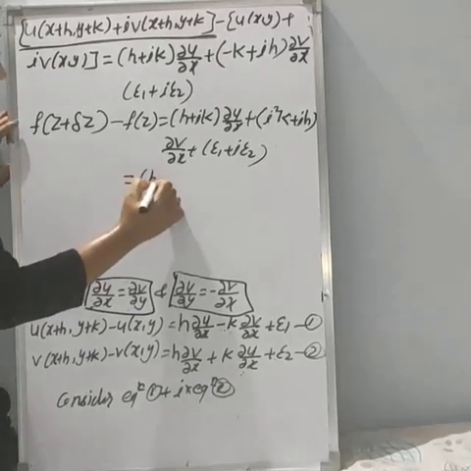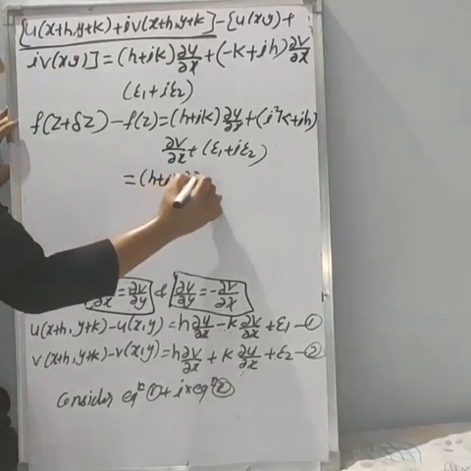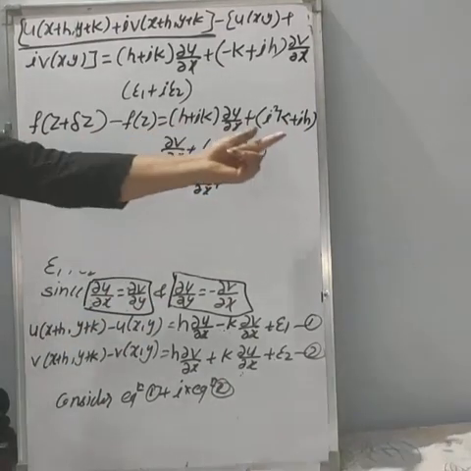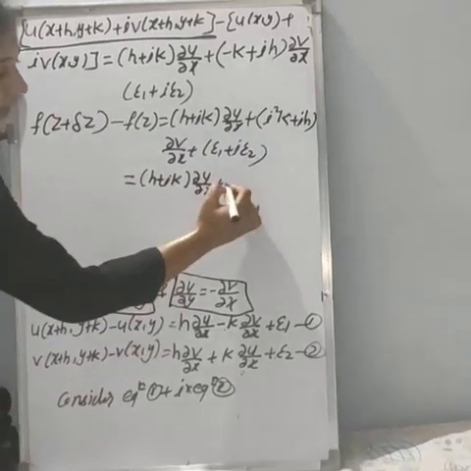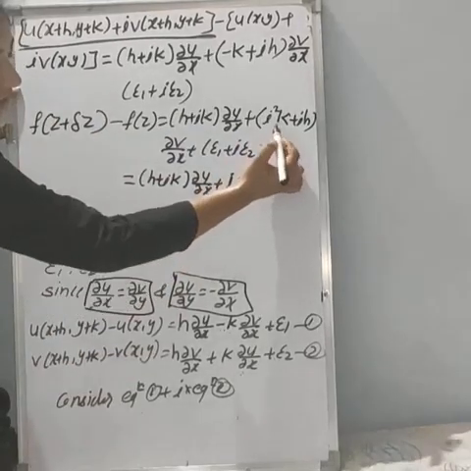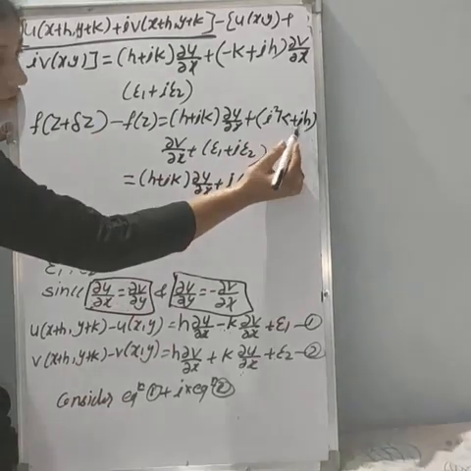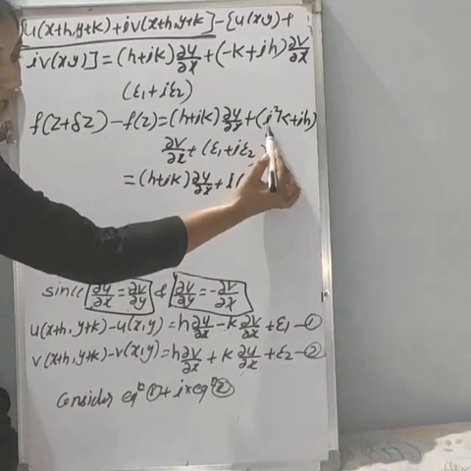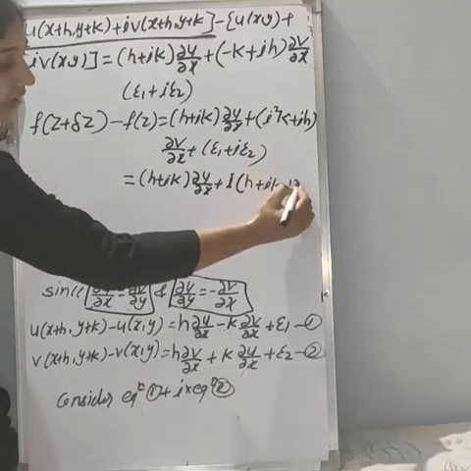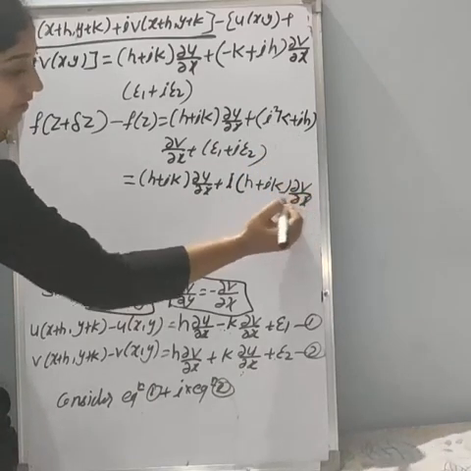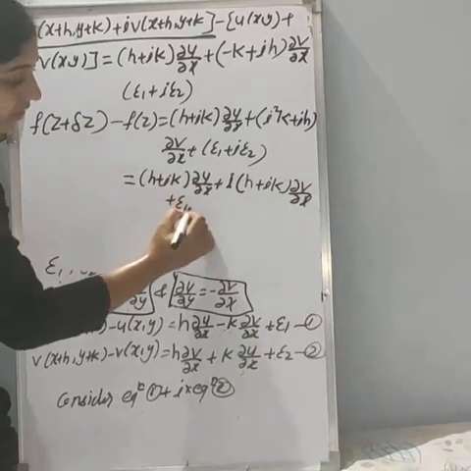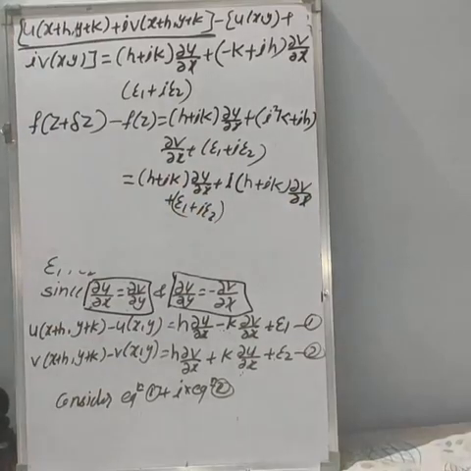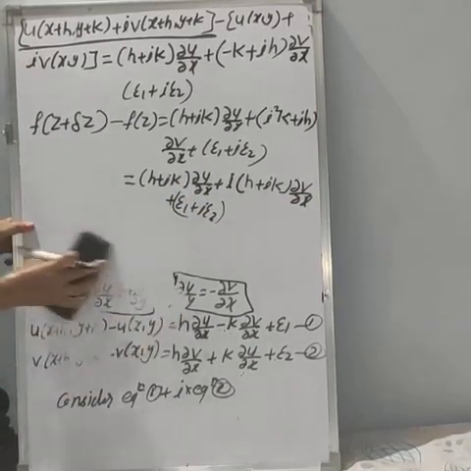So try to solve this RHS. Here again (h + ik) ∂u/∂x plus. If you see these two terms, we will get i as common. If you take i as common, what do we remain with? Here i into k and here only h. So that is nothing but h + ik. If you take i common, here i into k and here directly h, then ∂v/∂x. Again plus ε1 + iε2 as it is. So this is the expression after solving.